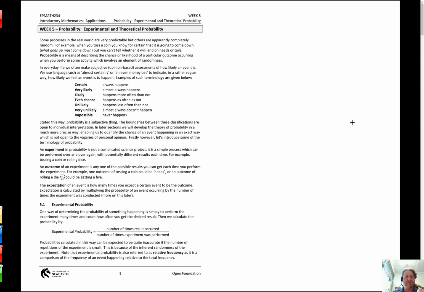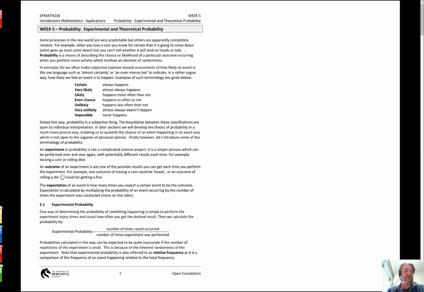Well, as it says, it's a means of describing the chance or likelihood of a particular outcome occurring. Again, we might use the term experiment, which doesn't mean lab coats and that. It means I could be just rolling a die, or tossing a coin. That's an experiment, okay? And the scale of probability is from 0 to 1.